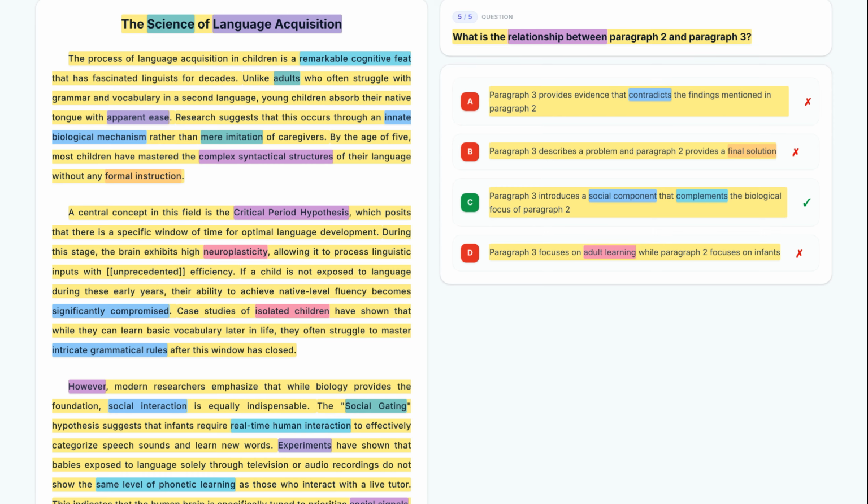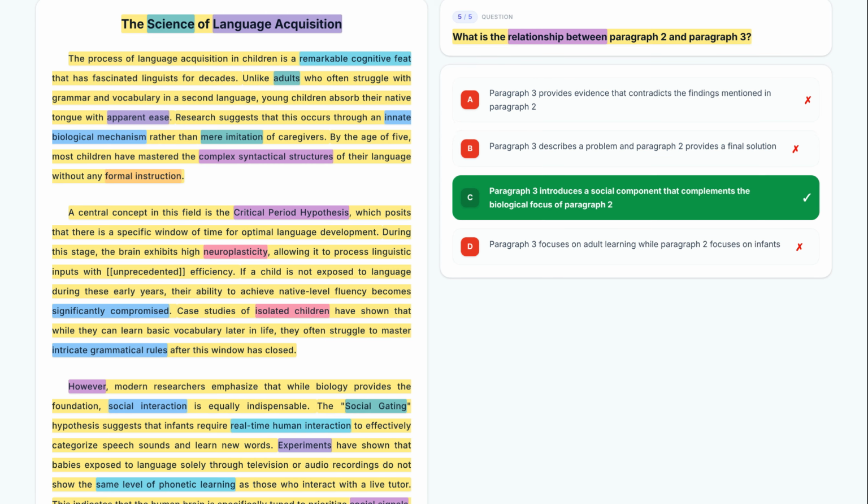The correct answer to this question is option C, since the passage builds a multidimensional argument that links biological readiness with social necessity. Great work today.